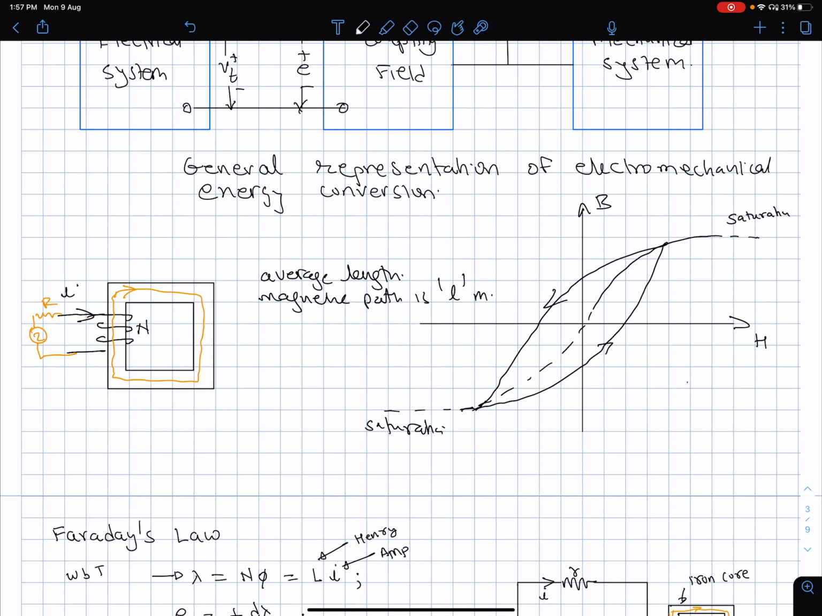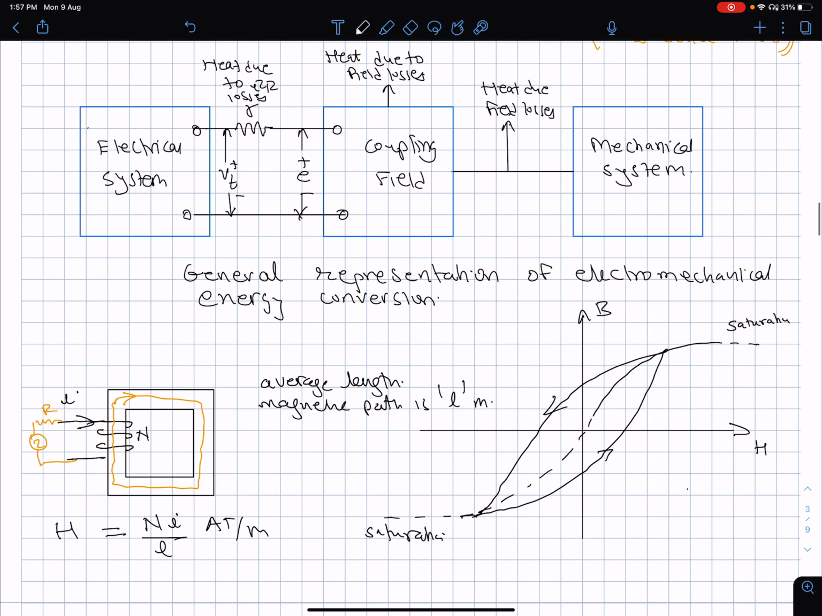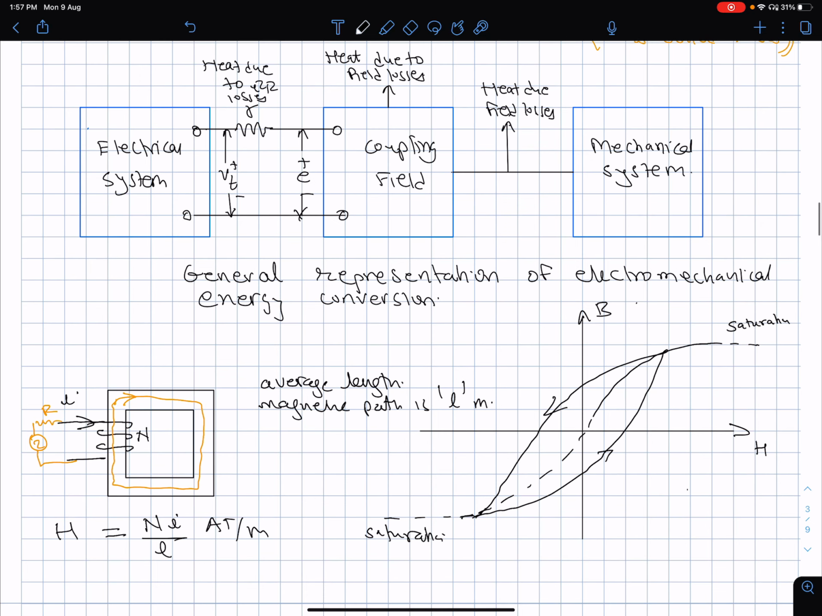then the magnetic field intensity H is going to be equal to Ni by L, and its unit is ampere turns per meter. N is the number of turns, I is in amperes, and L is in meters. And this creates a magnetic field. Its unit is Tesla or Weber per meter square, and it looks like this.